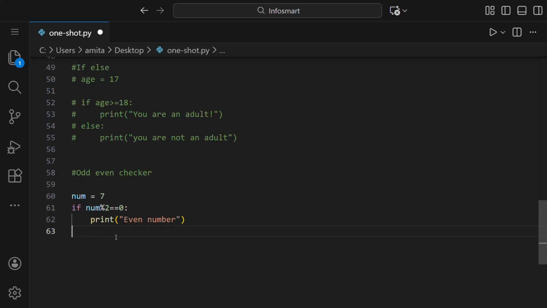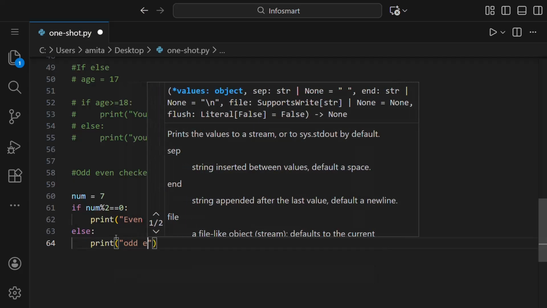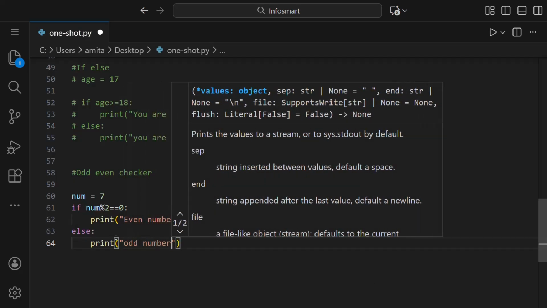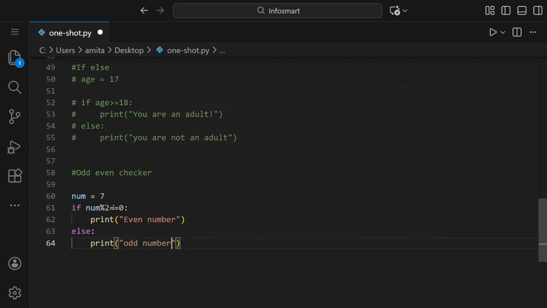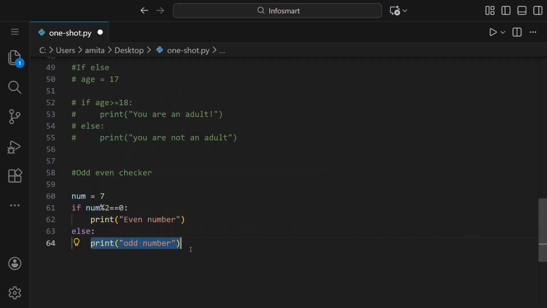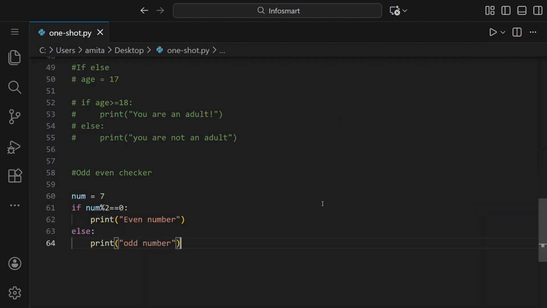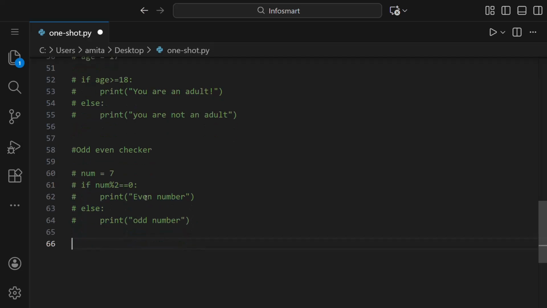So for that, we have to put else. That if it's not divisible by 2, that is, if the remainder when it's divided by 2 is not 0, then it will come to this else and whatever is written in it will be executed. That is, it will print odd number. Just run this and you can see odd number is printed. Now let us see some other example.